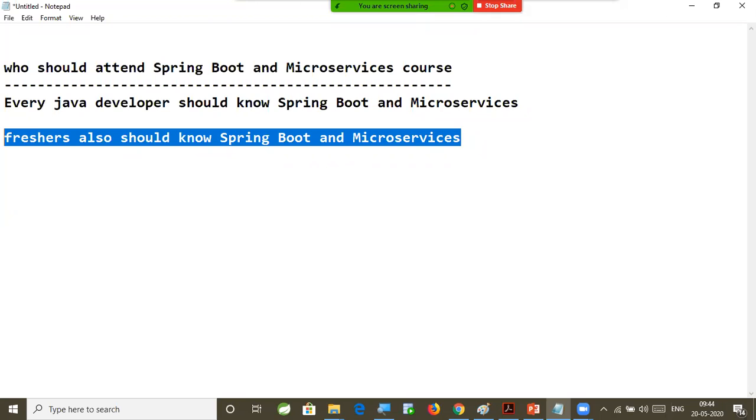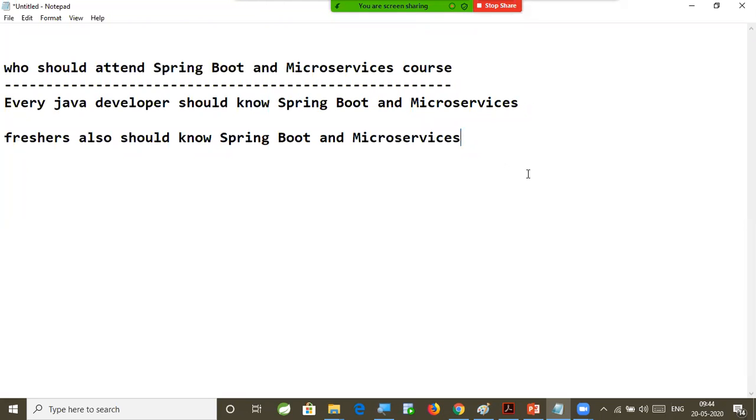So everybody who wants to work in the Java platform should know Boot and microservices nowadays. There is no other alternative. You have to learn this Boot and microservices. Then only you can survive in the IT industry if you are already working. If not, if you want to get the job as a Java developer, definitely you should know this Boot and microservices course, right? Fine.